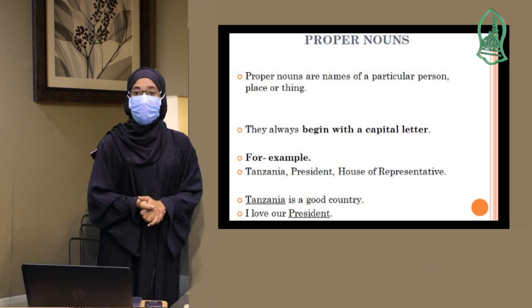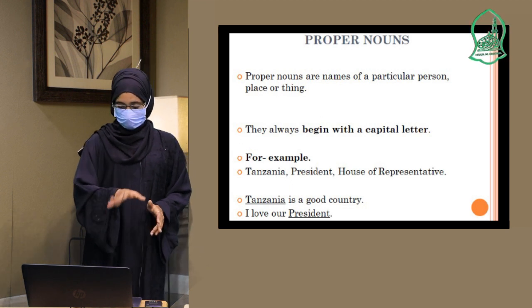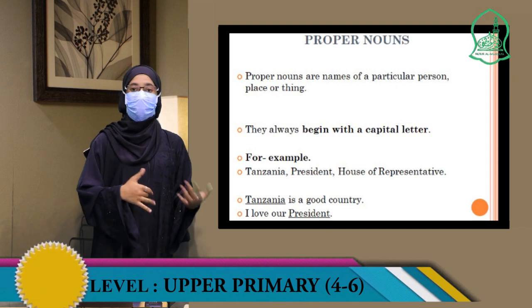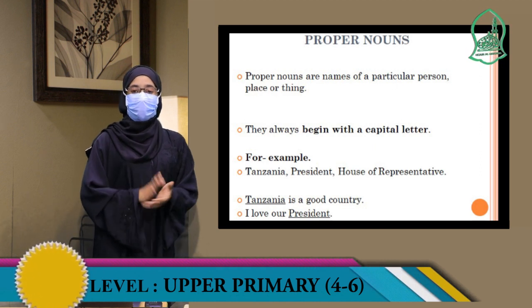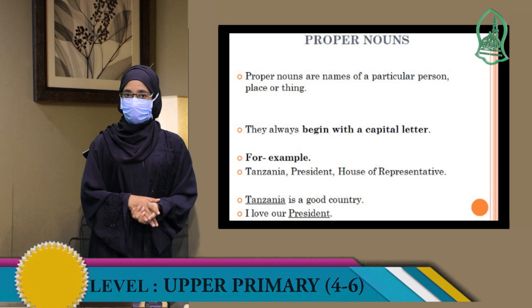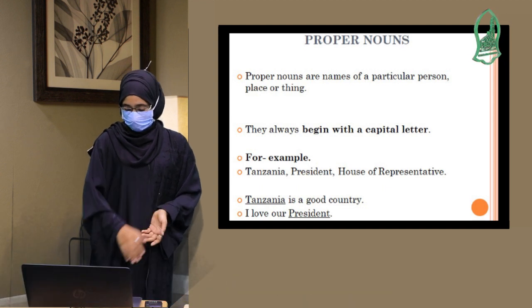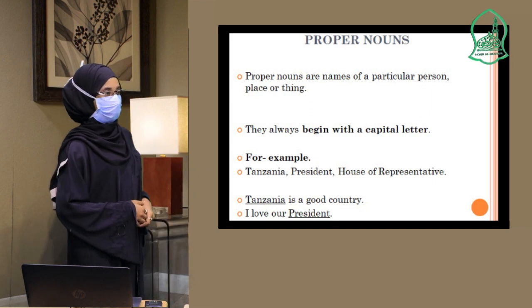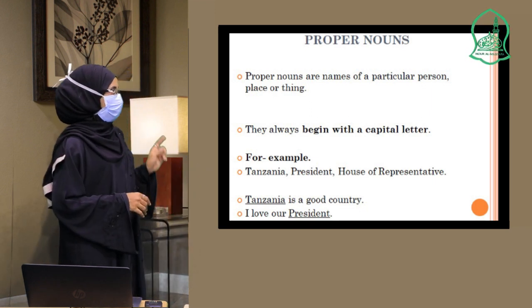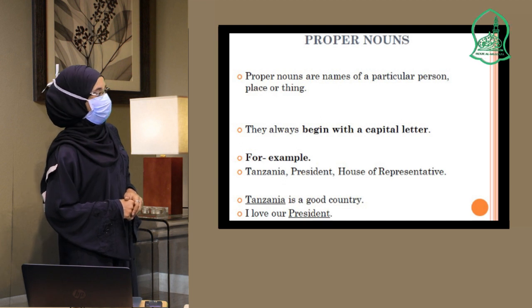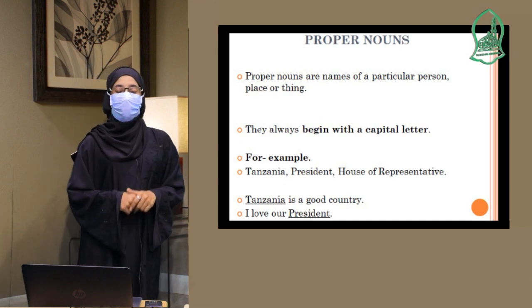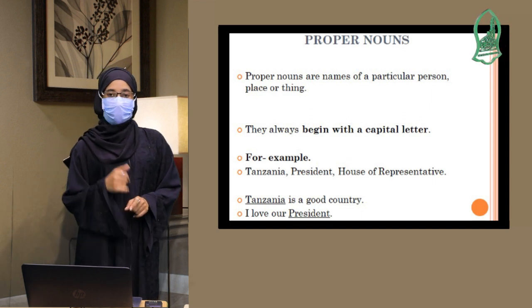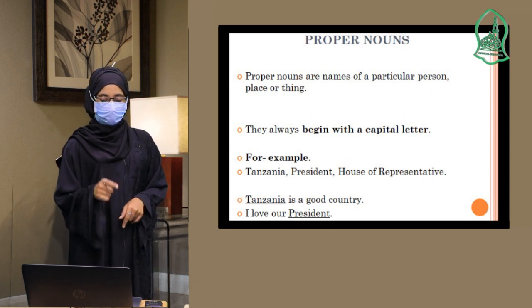We have many examples. Because I have already told you it's a specific name of a person, place, or thing, you can also find many other examples of proper nouns. So let's see an example in a sentence. Tanzania is a good country. Look at the word Tanzania. The word Tanzania starts with a capital letter. Why? Because first, it's the beginning of the sentence, but here we are looking at whether it is a proper noun. This is a proper noun.